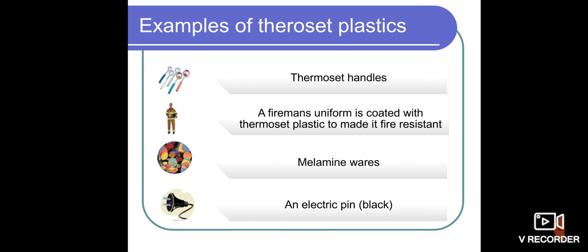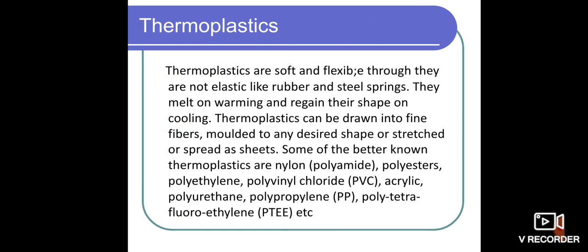And then electric pins, electric sockets, just observe it. When electricity is passing continuously, it becomes heated, right? But that switch or electric pin doesn't heat up or melt because of this thermoset plastic. These are all made of thermoset plastic. So these are all the best examples.